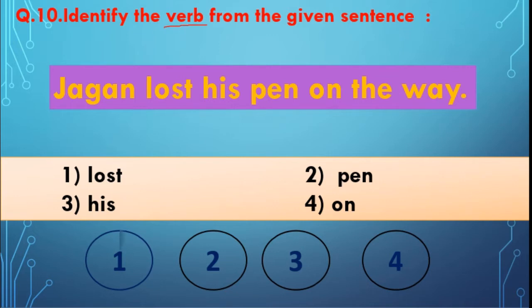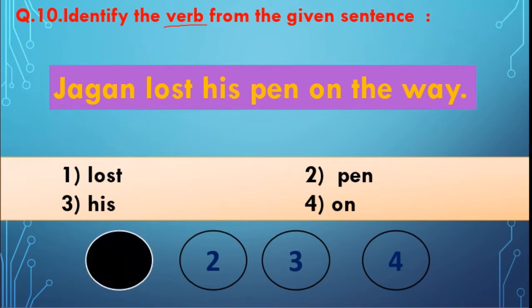Yes, you are right. First one is the answer. Lost, isn't it? Lost is the verb. Pen, it is noun, you know. His is the pronoun and on is the preposition, isn't it? So the answer is first one, lost.